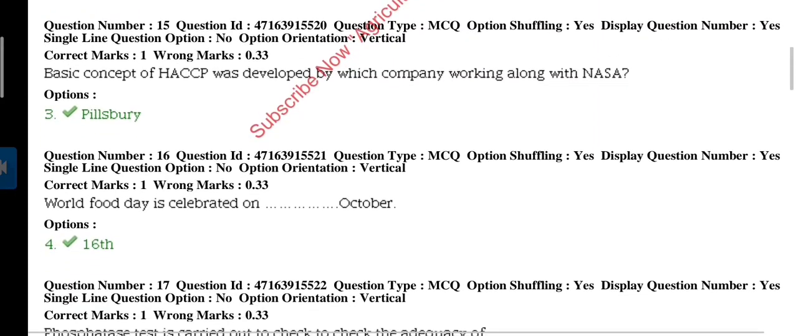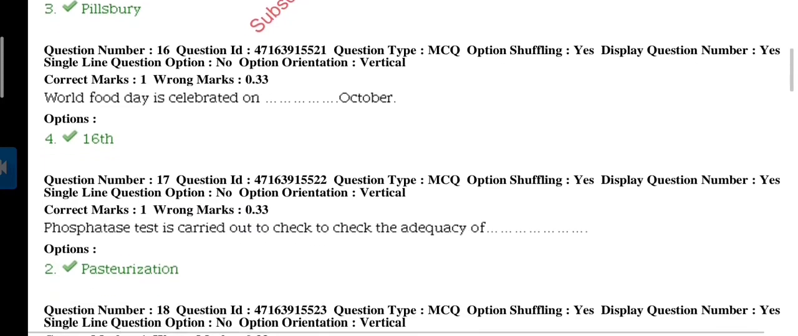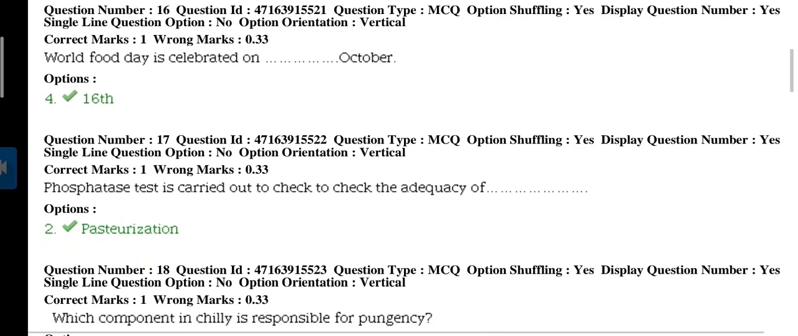Next question, which is 15. The basic concept of HACCP was developed by a company working along with NASA. The answer is the company Pillsbury. Next question. World Food Day is celebrated on 16th October.